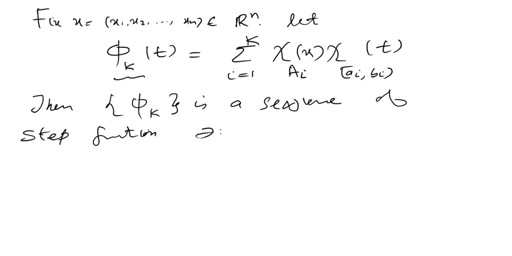आप देखिए phi 1 क्या होगा, phi 1 होगी एक ही टर्म होगी आपके पास. phi 2 क्या होगा, it's the sum of two terms, i runs from 1 to 2. phi 3 क्या होगा, sum of three terms, and each term is non-negative, so that means phi k is actually increasing. ये कहाँ increase हो रहा है? Phi k t increases to... इसका लिमिट क्या है? It's this summation i runs from 1 to infinity obviously.